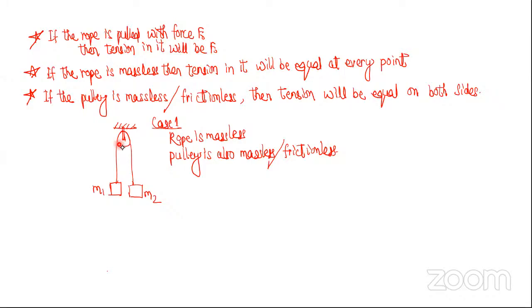I was telling the difference between rope being massless and rope having mass. Okay, next. What if the pulley is massless or frictionless? If the pulley is massless or frictionless, then if you take tension T on the left side, on the right part of the rope you should also take tension T. It is the same everywhere. But if pulley has mass and friction, then if you take T1 on this side, on this side you have to take T2. If you understood, raise your hand.